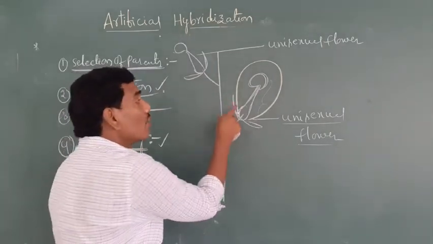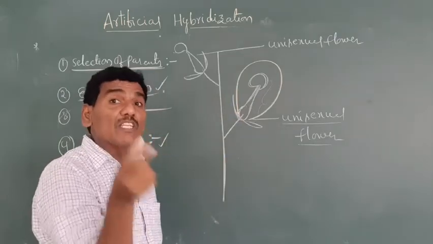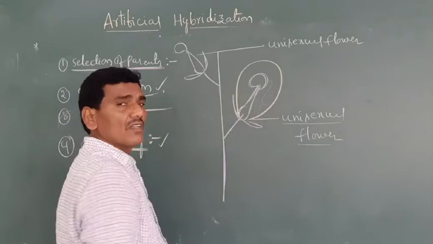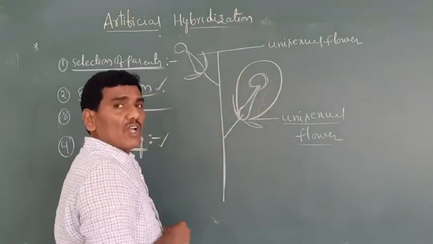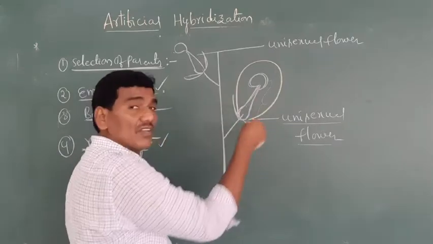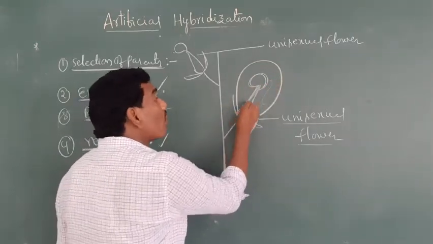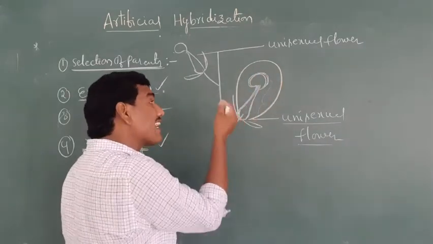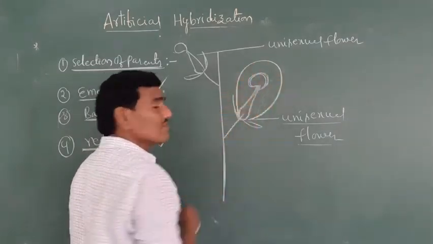That's why the bagging technique is followed only when the flower is in bud condition. And the final point: when the stigma reaches receptivity, when the stigma reaches maturity, pollination is carried out only by the desired pollen grain.